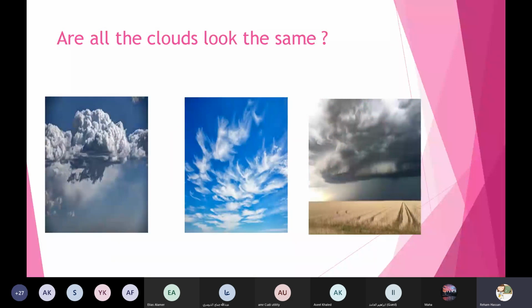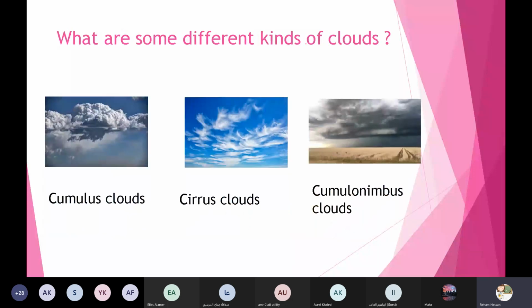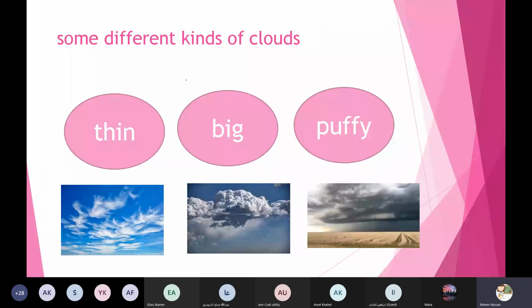So we have different kinds of clouds, grade one. What are some different kinds of these clouds? Maybe the clouds are thin, like this one. Maybe the clouds are big, like this one. Maybe the clouds are puffy. What is puffy? It means like fat, like this one. So maybe the clouds are thin, big, or puffy. One more time: thin, big, or puffy.